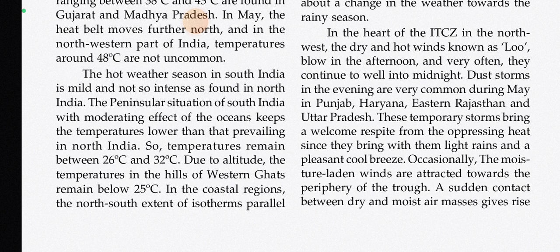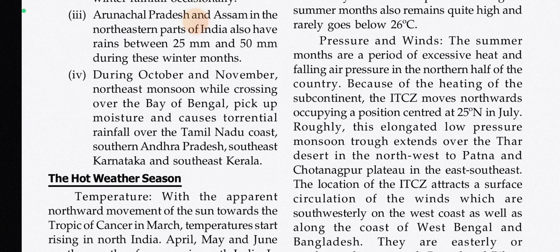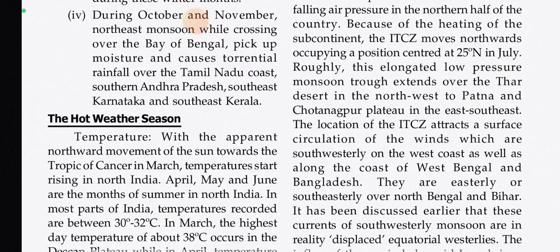In the coastal regions, the north-south extent of isotherms parallel to the coast confirms that temperature does not decrease from north to south, rather it increases from the coast to the interior. The mean daily minimum temperature during the summer months also remains quite high and rarely goes below 26 degrees Celsius. Pressure and winds. The summer months are a period of excessive heat and falling air pressure in the northern half of the country. Because of the heating of the subcontinent, the ITCZ moves northwards, occupying a position centered at 25 degrees north in July. Roughly, this elongated low-pressure monsoon trough extends over the Thar Desert in the northwest to Patna and Chhotanagpur Plateau in the east-southeast.